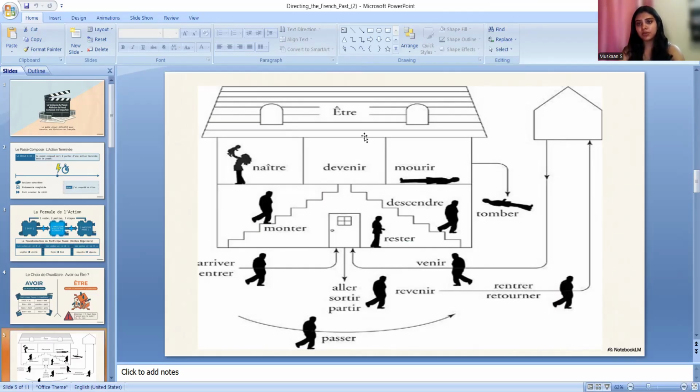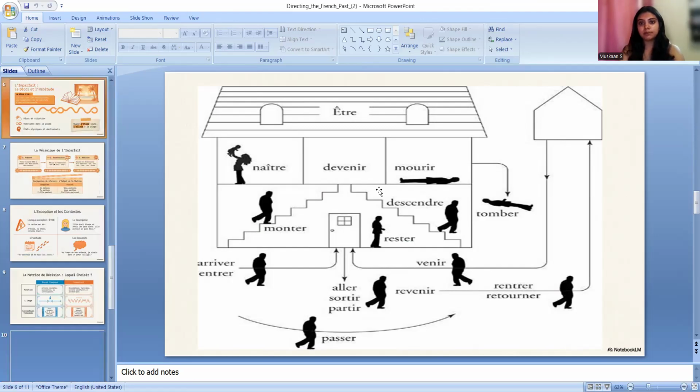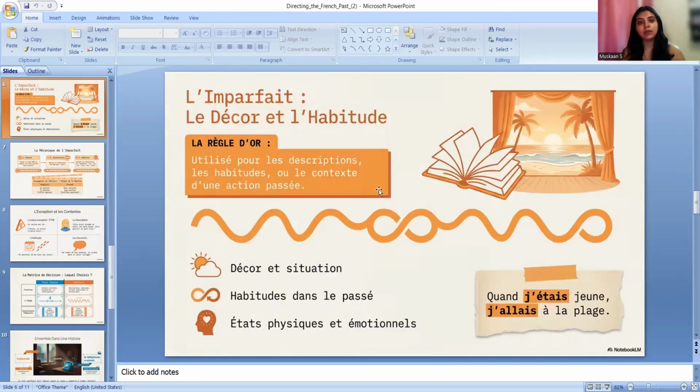So with all these verbs we use être. You have to just learn them. Those with which we use être are in this house, and the ones which don't come in this house, we use avoir with them. So now let's do l'imparfait. We have already done passé composé. Now let's do l'imparfait. What is l'imparfait?